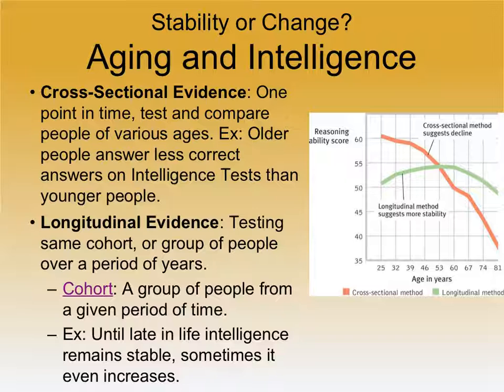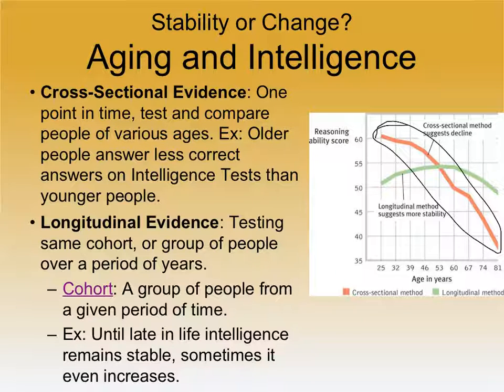Let's say I'll have 6 different groups, from 6 different age groups, ranging from 5 to 50, and I give them all a certain test, whether it be an intelligence test or any other type. For this study, we'll say it's an intelligence test. So cross-sectionally, I would then compare the intelligence scores of the 5-year-olds to the 15-year-olds to the 60-year-olds and see if there's a difference. If you look here at this orange line, when you do that, it suggests that intelligence declines, right? The reasoning ability, the scores are higher for someone who's 25 as opposed to 50 as opposed to 75.